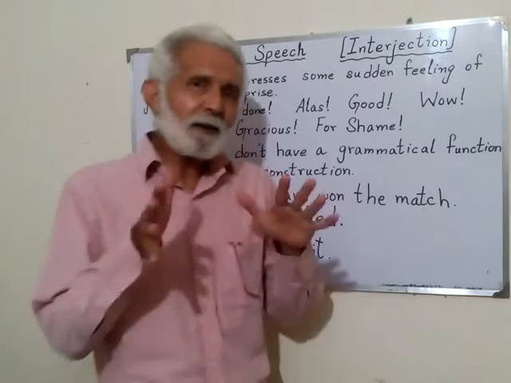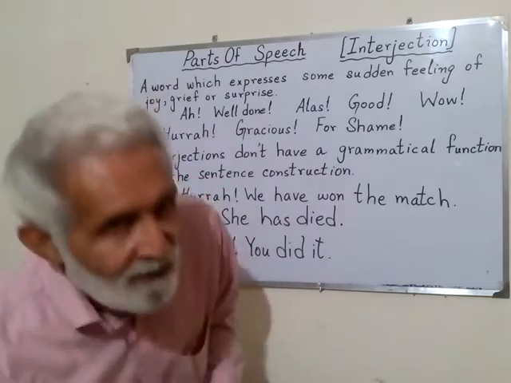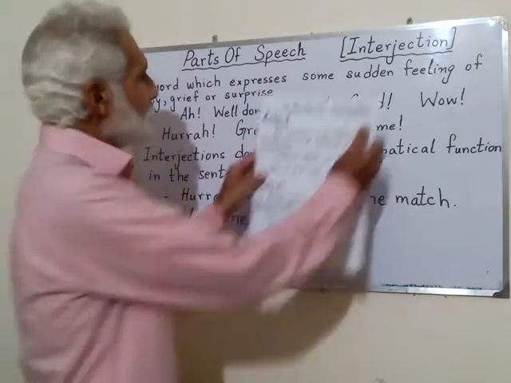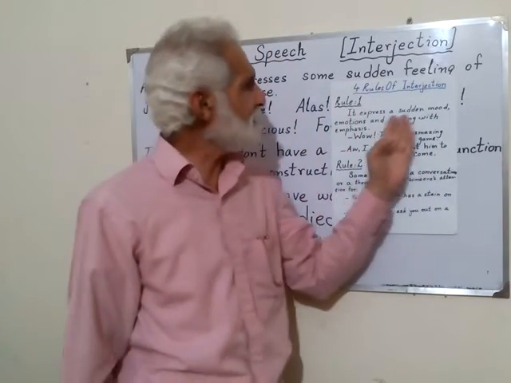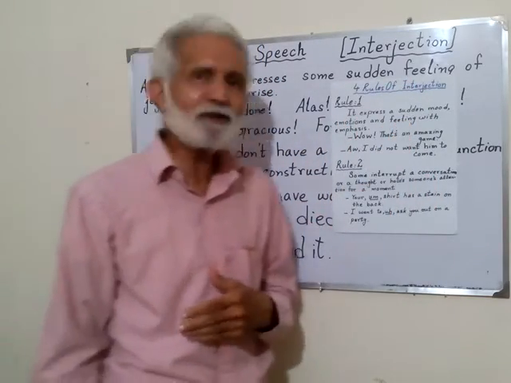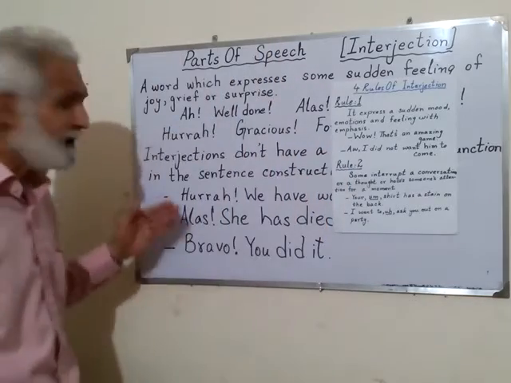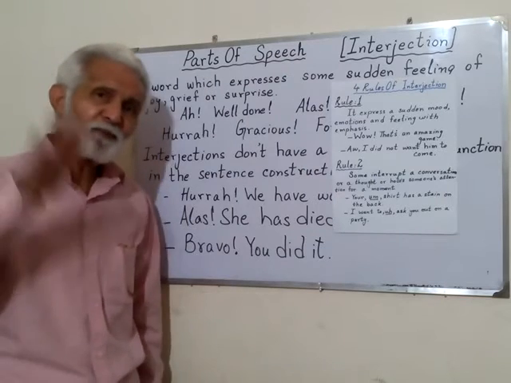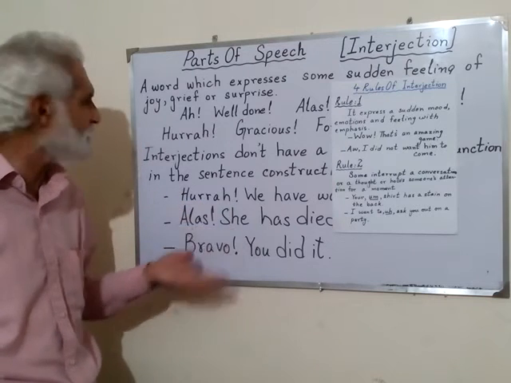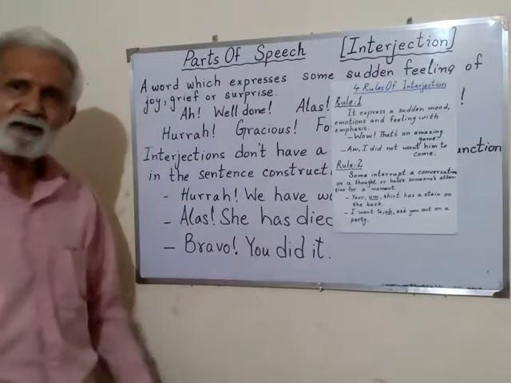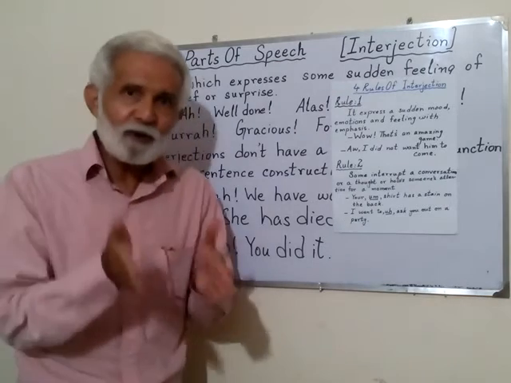Now, for complete understanding of interjection, we have to learn few rules. So I am telling you 4 rules. Rule number 1 says that it expresses a sudden mood, emotions and feelings with emphasis. When I say emphasis, it means to put some force on it. We never pronounce this interjection like this: Hurrah, we have won the match. Alas, she has died. Bravo, you did it. No. I'm explaining to you what emphasis is.